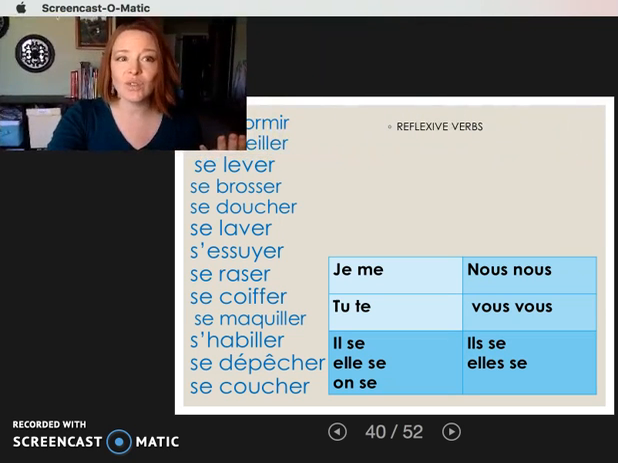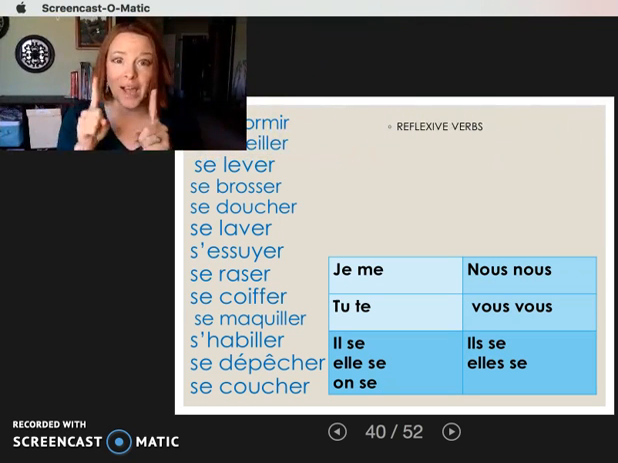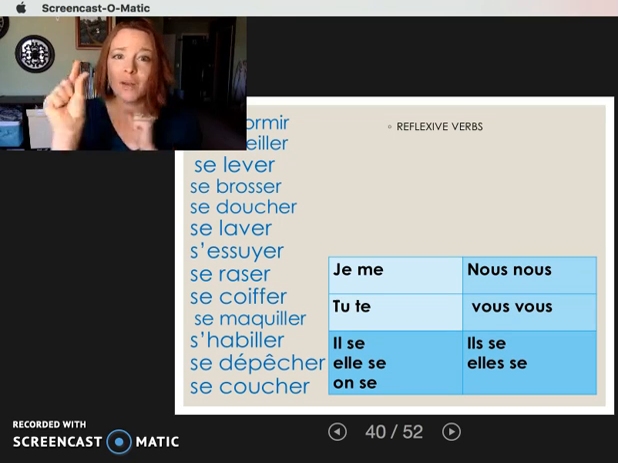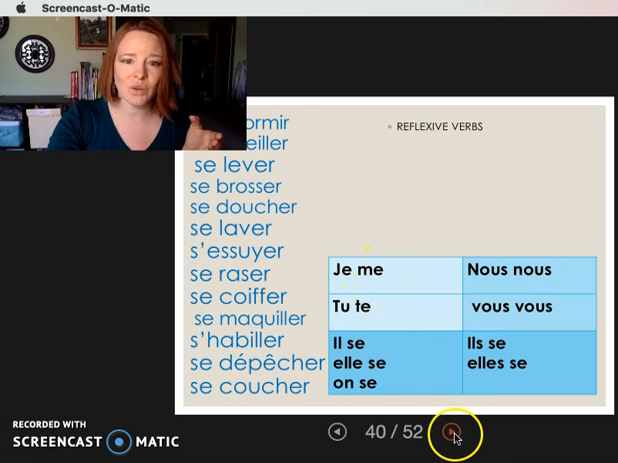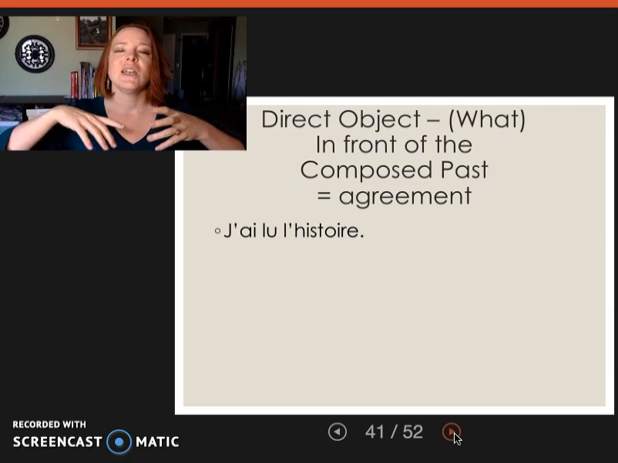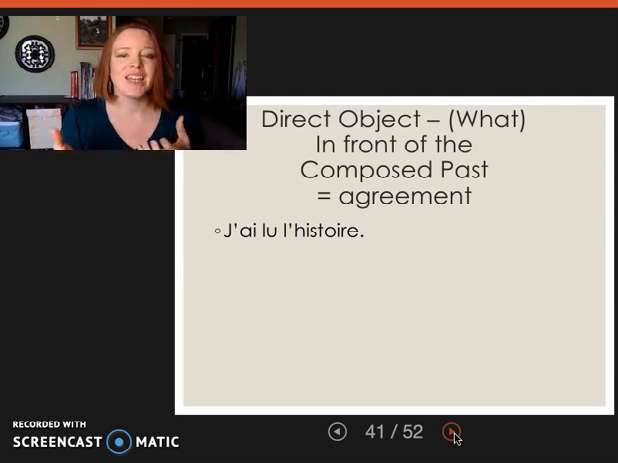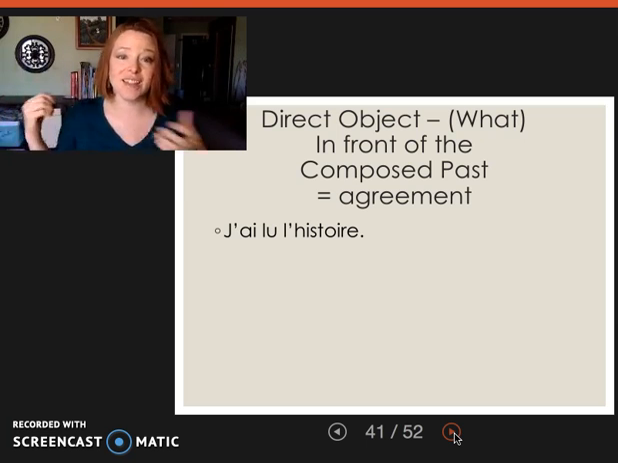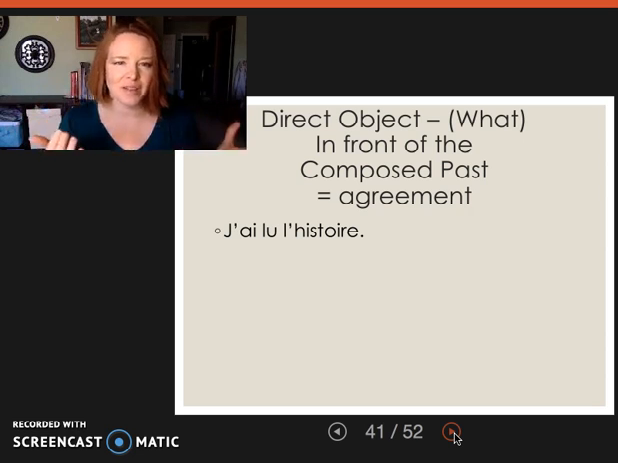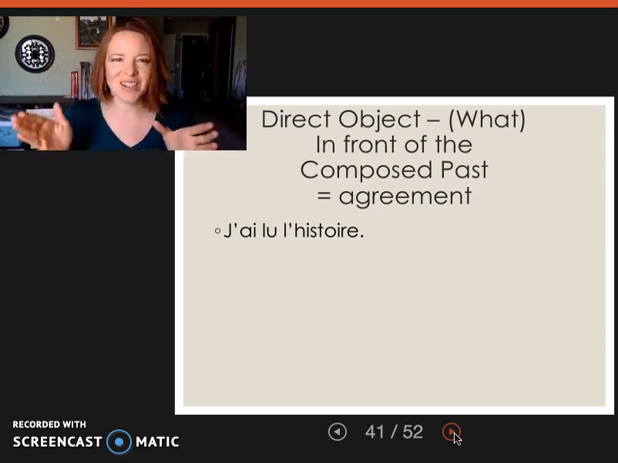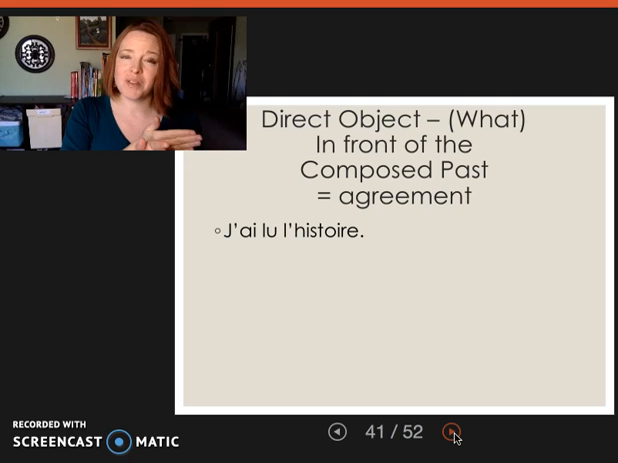All of these are going to need être as its auxiliary. But we have one petit problème, and that is, even though they're reflexive and they're going to use the verb être, if there's a direct object in front of the composed past or after, in this case, we are going to have different agreement. So the rule is that if the direct object is in front of the auxiliary verb in a composed past, then it has to agree.